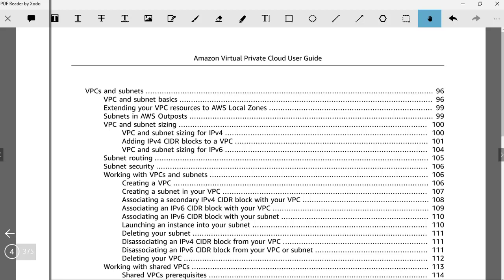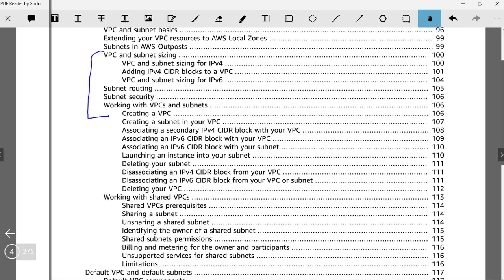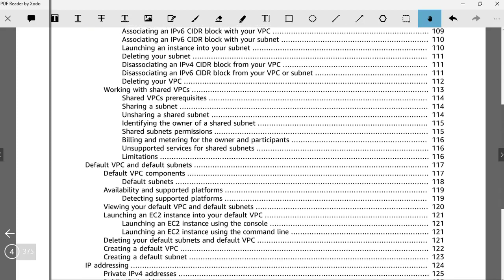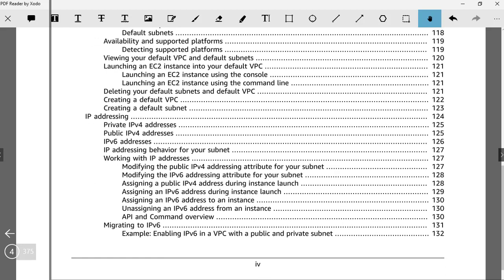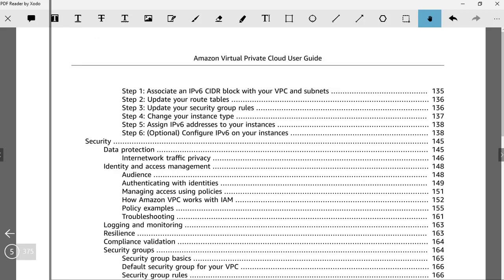Subnet sizing, all of this would be very important for Solutions Architect Associate, because that requires a good amount of hands-on. For Solutions Architect Associate, you should be very comfortable understanding these concepts and creating your VPC on your own. But from a Cloud Practitioner perspective, I would say yes, security would be important, in which inter-network traffic privacy.